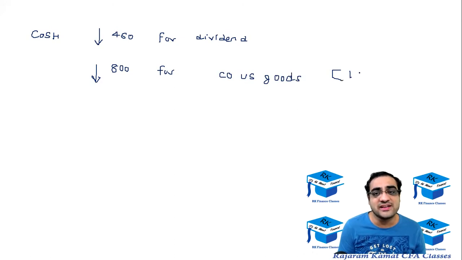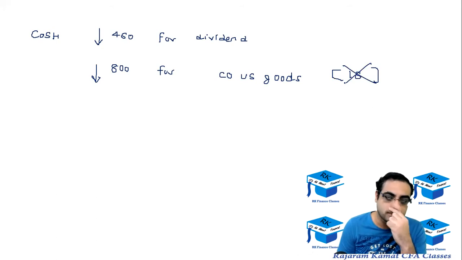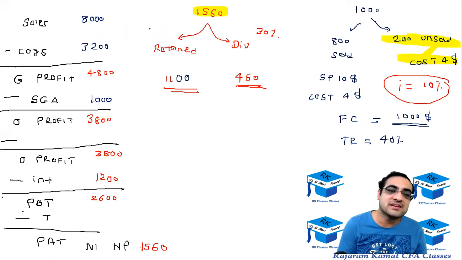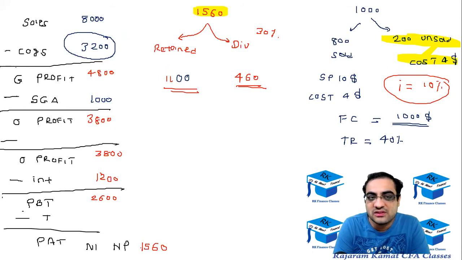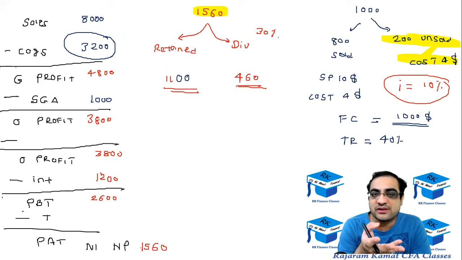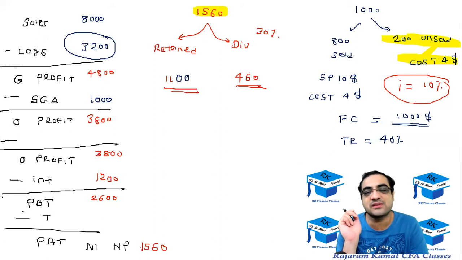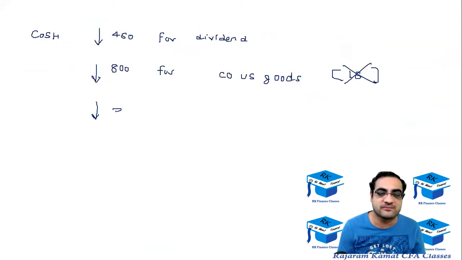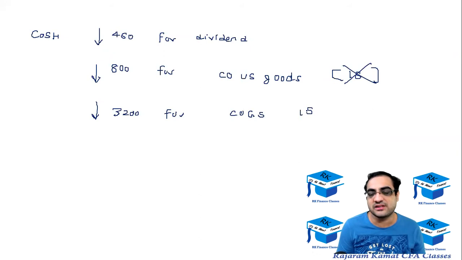Okay, they were not there in the income statement. I'm just writing income statement and putting a cross across it. They were not in the income statement. Apart from that, the cash of the company will be going down by this 3,200, which is the cost of goods sold. Because it's recognized in the income statement, fine, but still we have to pay cash for it. It was recognized in the profit statement, but finally you have to pay cash for it. So the cash will be reduced by 3,200 for the cost of goods sold. This was there in the income statement.